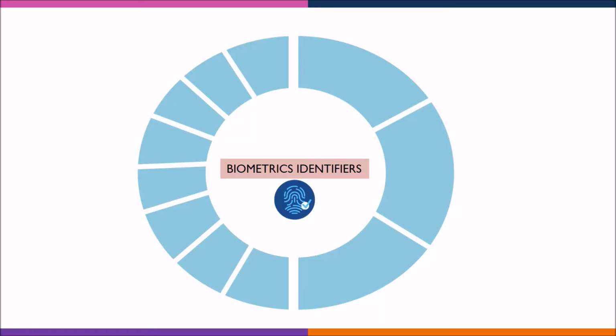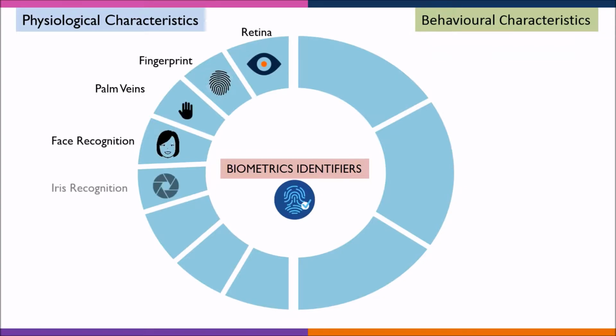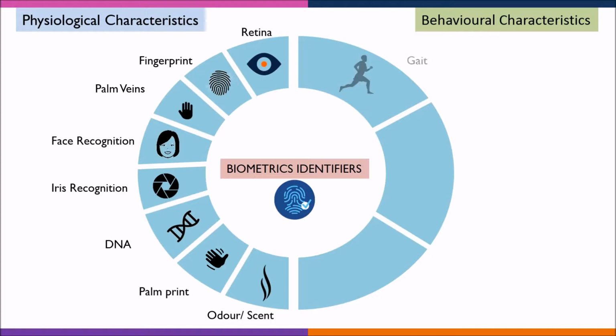Biometric identifiers are the distinctive, measurable characteristics used to label and describe individuals. Biometric identifiers are often characterized as physiological versus behavioral characteristics. Physiological characteristics are related to the shape of the body. Examples include retina, fingerprint, palm veins, face recognition, iris recognition, DNA, palm print, and odor or scent. Behavioral characteristics are related to the pattern of behavior of a person, including gait, voice, and typing rhythm.